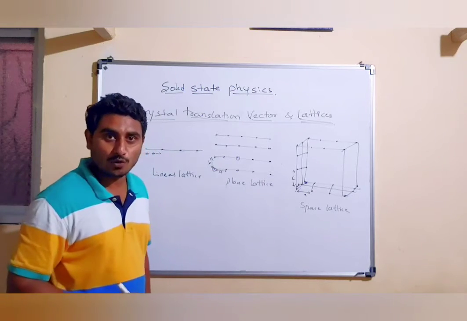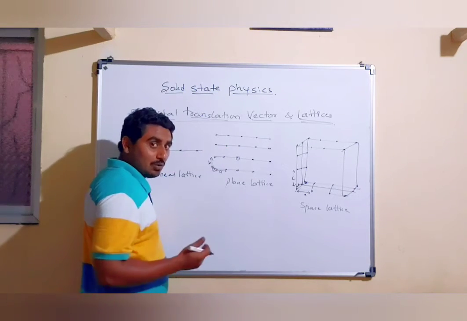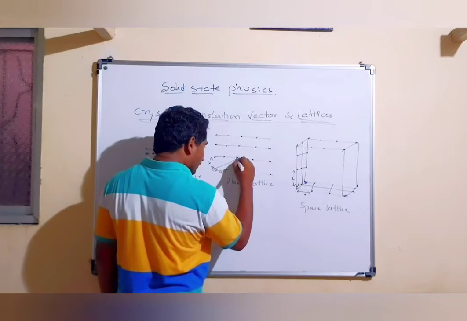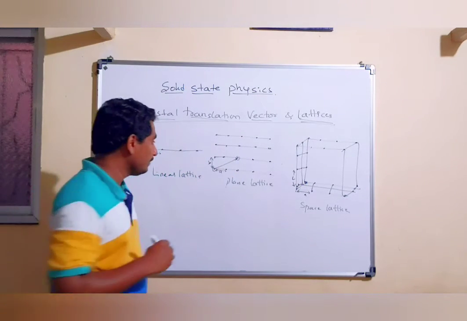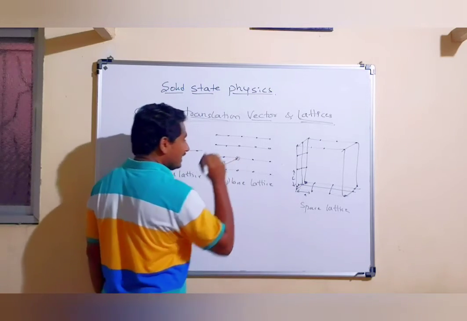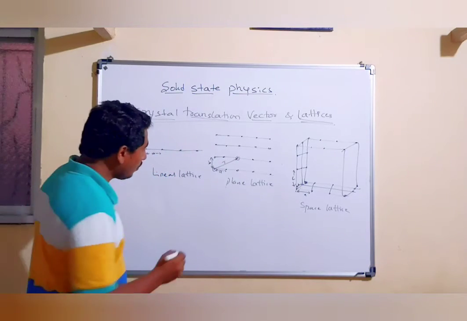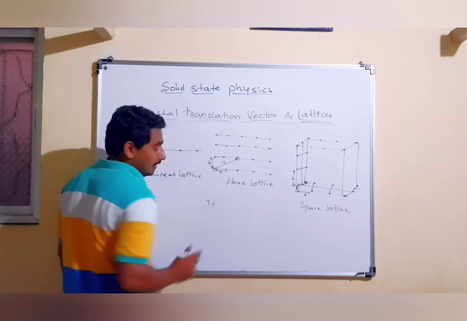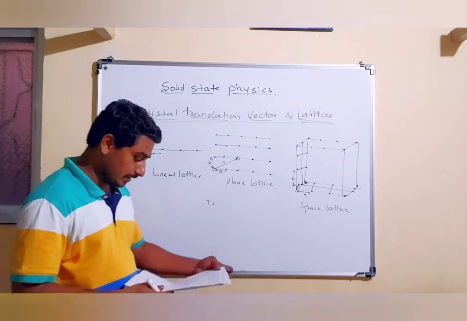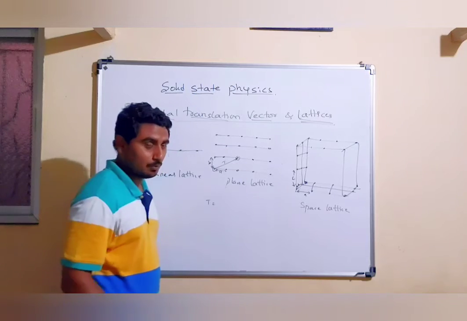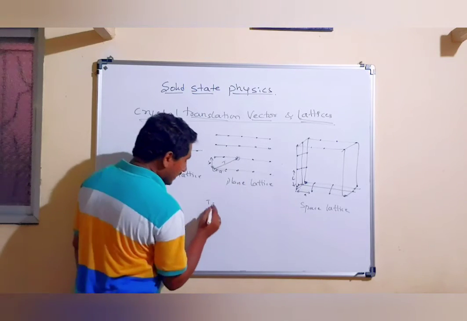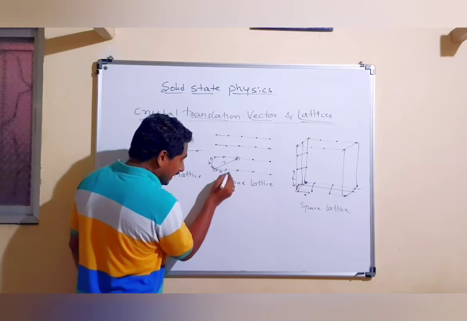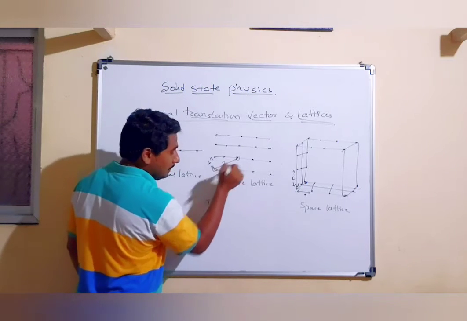Now I would like to draw one line, and this is a translation vector. So I would like to write the position vector of this lattice point as t is equal to, here there is a and this one is b.